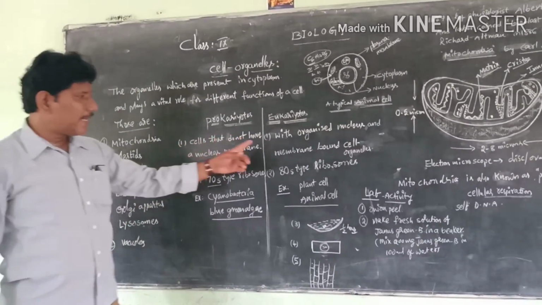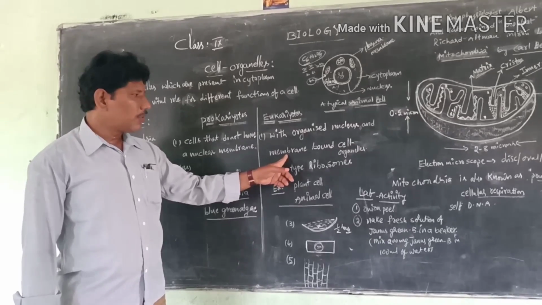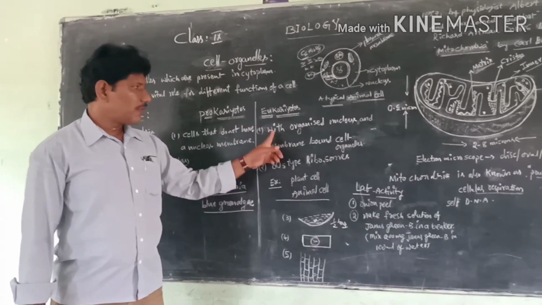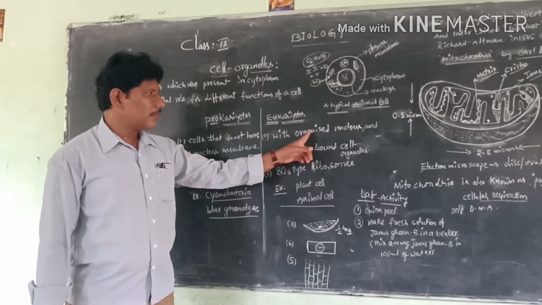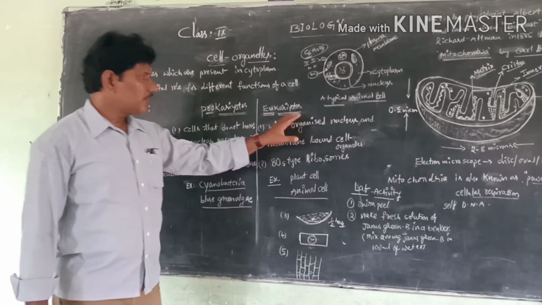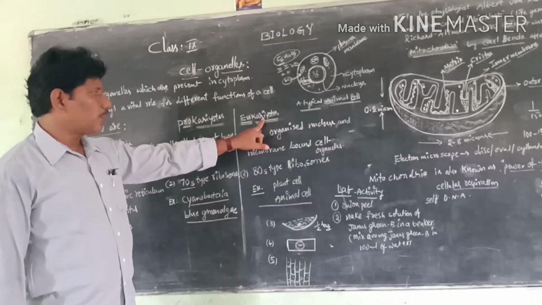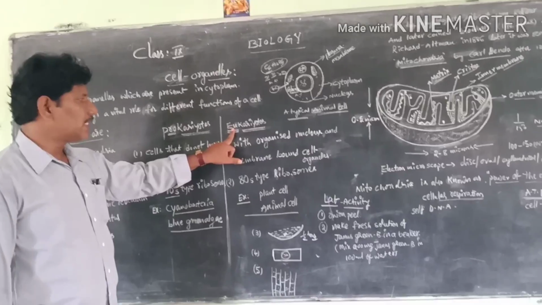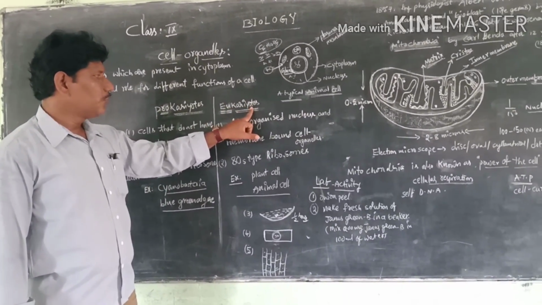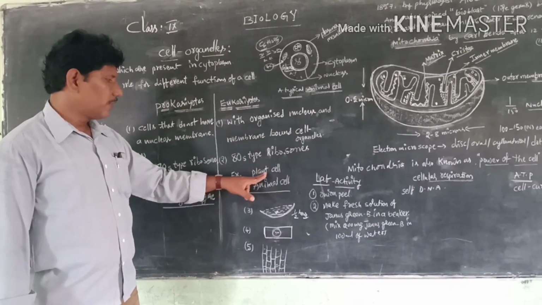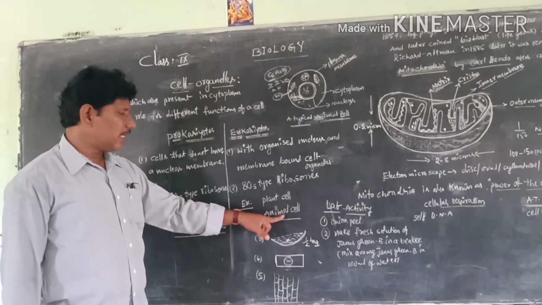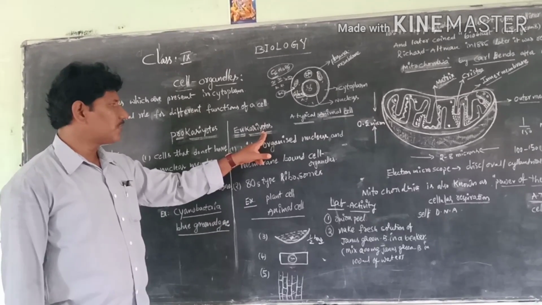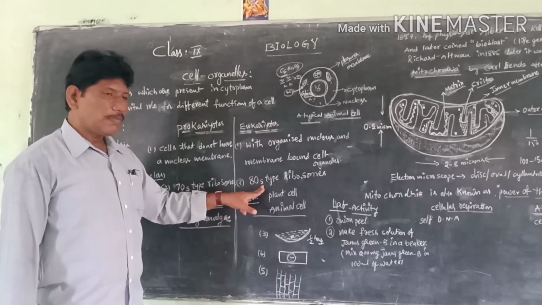So the organisms with well membrane-bound cell organelles, 80S type of ribosomes, and a well organized nucleus with a double nuclear membrane are called eukaryotes. Eu means real or well defined; a prominent, distinct nucleus is present in eukaryotes. The best examples of eukaryotes are plant cells and animal cells. A typical plant cell and animal cell are the best examples of eukaryotes with 80S type of ribosomes.